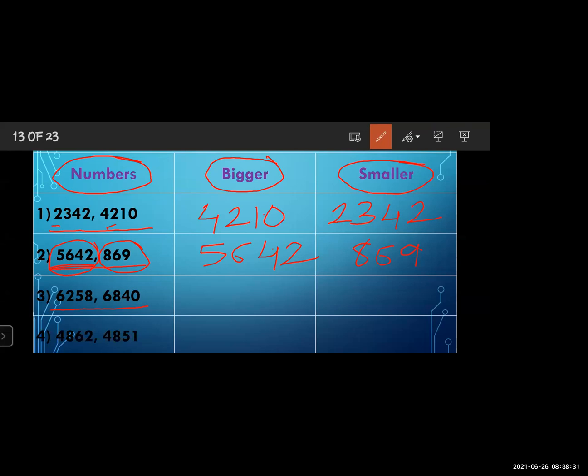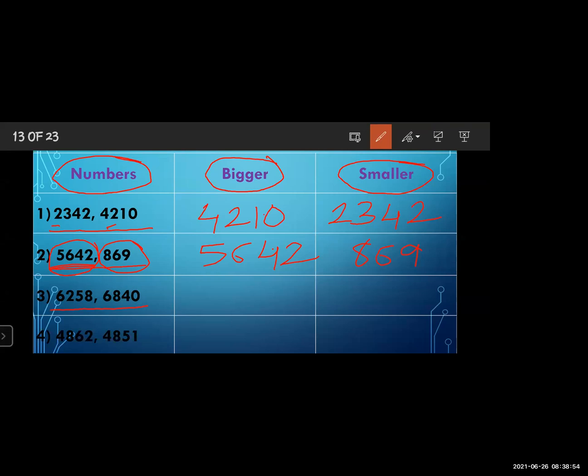Now, how many digits do both numbers have? First of all, you have to see the digits. Both numbers have 4 digits. First number has 4 digits and second number also has 4 digits. So after the digits, what do you have to see? You have to see the higher place.